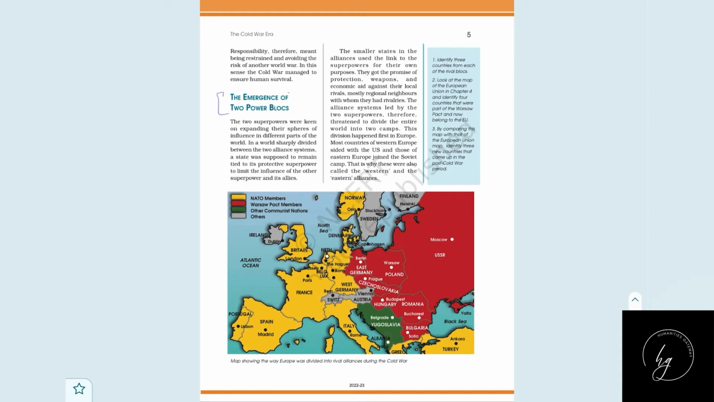Okay, the emergence of two power blocks. That's our another topic. So now the superpowers were keen on expanding their power. They wanted many countries to join their alliance to show that this idea is supreme and the other idea is supreme. So this basically divided the whole world into two, one supporting US and another supporting USSR. Then there was another group also that we will be discussing later.